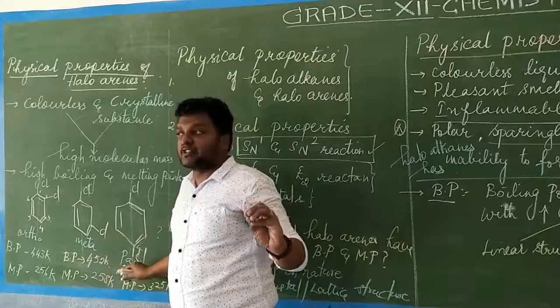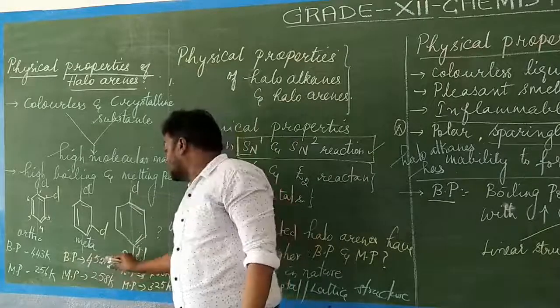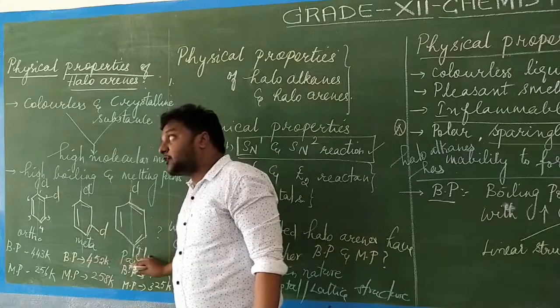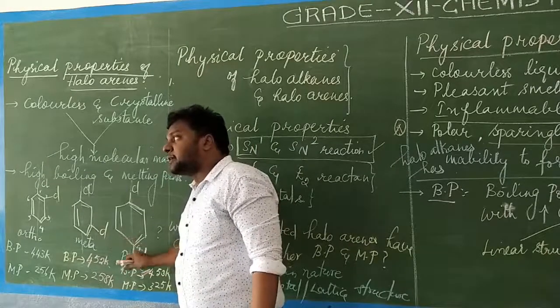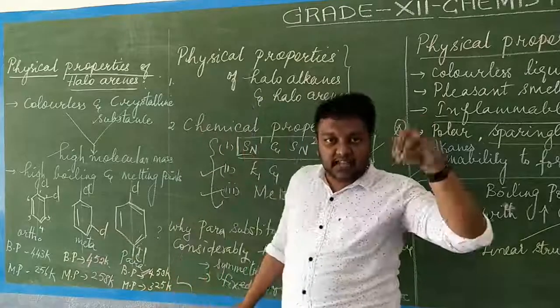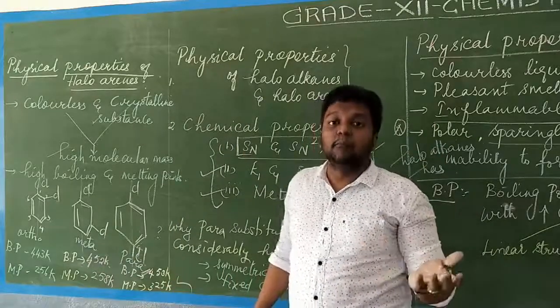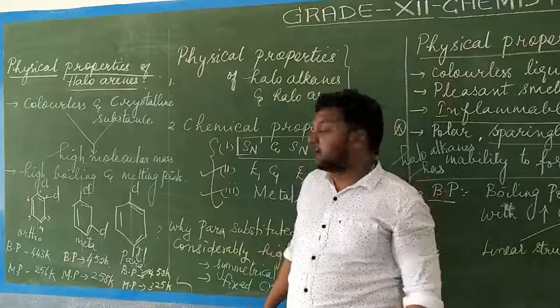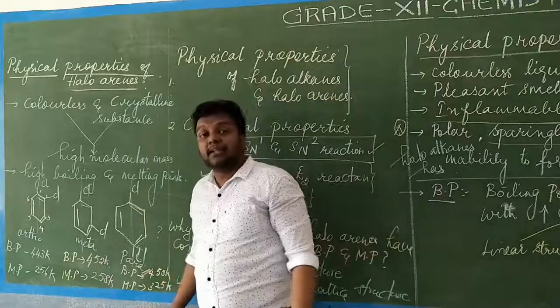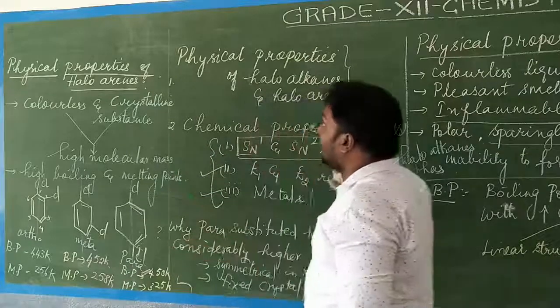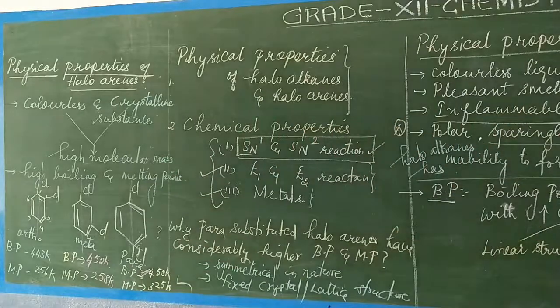Higher lattice energy. With higher lattice energy, the bond association between the partially negative chlorine and the partially positive carbon will be very strong. So if that is the case, then eventually we have to give a high boiling point as well as melting point in order to break the bond between the carbon and chlorine. Can you understand? So these are the various physical properties of haloalkanes and haloarenes.